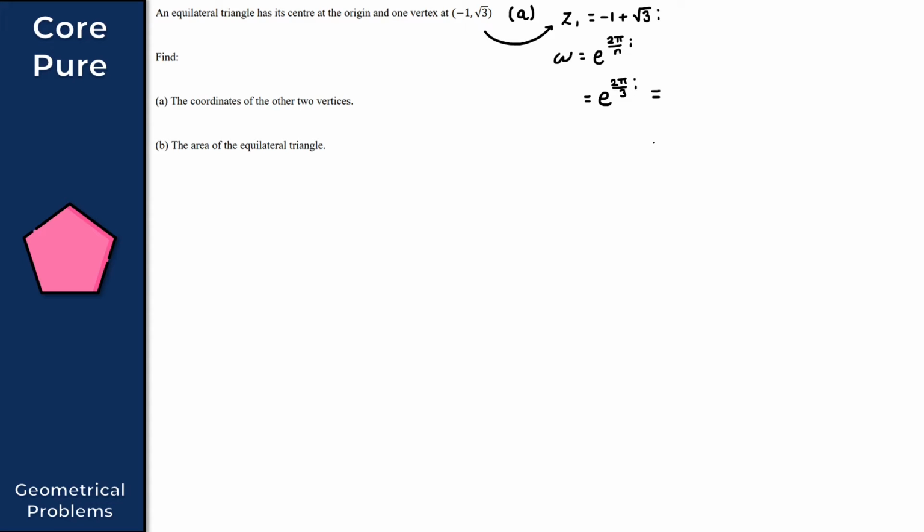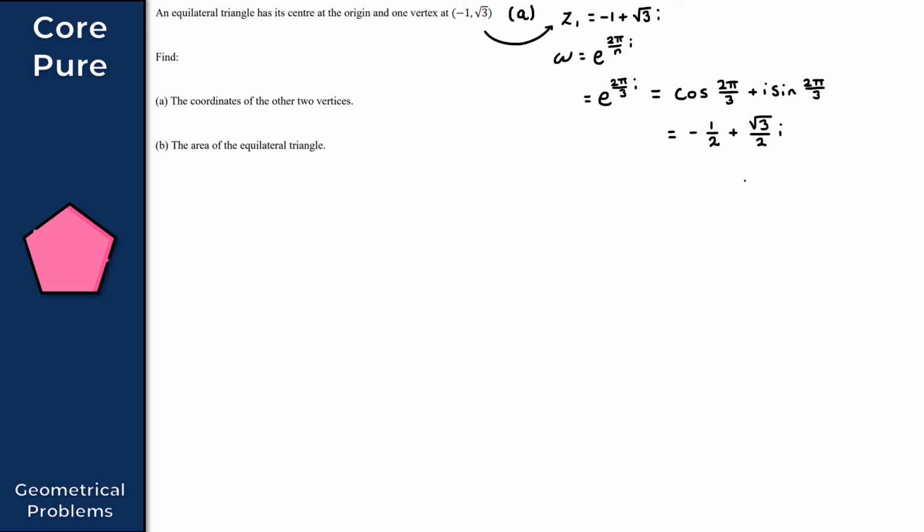We can express this in mod-arg form: cos(2π/3) + i sin(2π/3), which is equal to -1/2 + (√3/2) i.